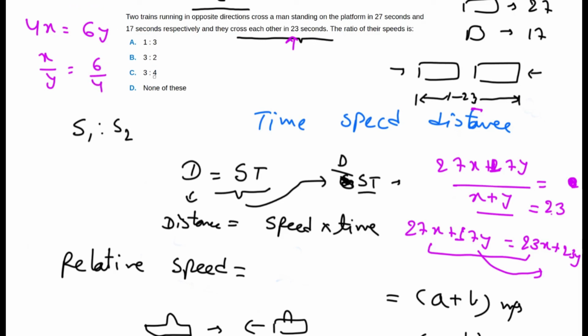If we look at the options, you have to solve it further. If we cut this by 2, we get 3 by 2, which is option B in our case, and this is the right answer.